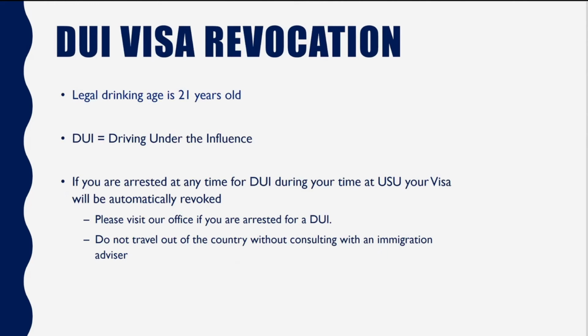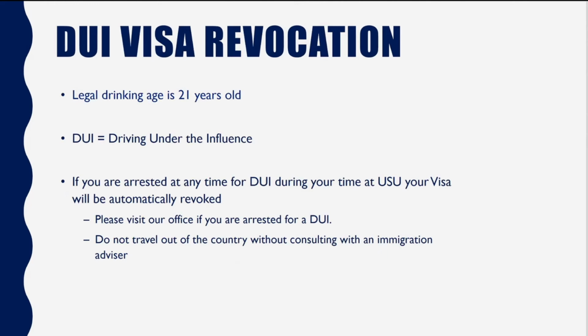The other thing is what we call a DUI, which is driving under the influence. So a DUI you can get at any age if you are over the legal alcohol limit. One of the things you should find out is, what is that legal limit? Because it does vary from state to state.